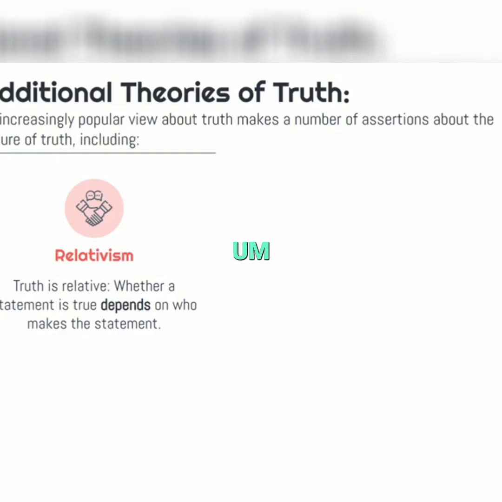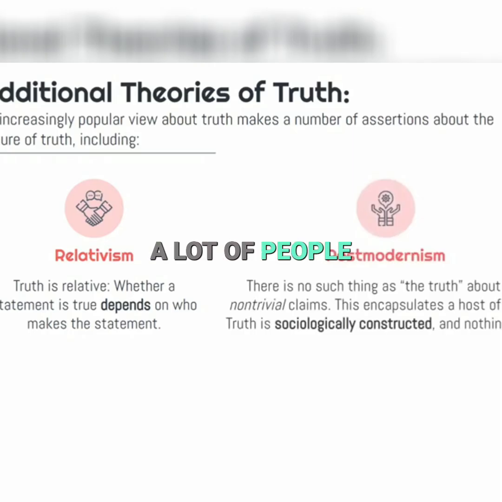So relativism, though, is certainly a common view, and a lot of people like it. It is related to something that's mentioned in the reading, which is called postmodernism. Postmodernist views of truth have certainly become influential, I would say, in the last 100 years or so, maybe a little bit longer than that.